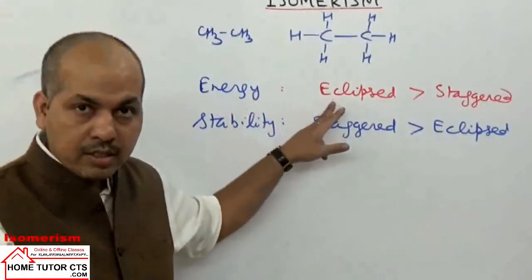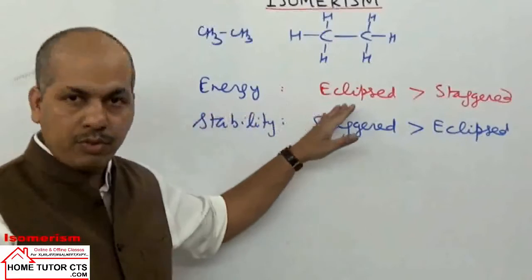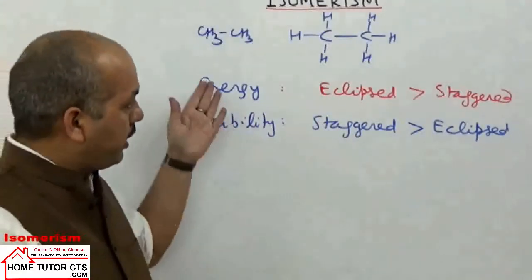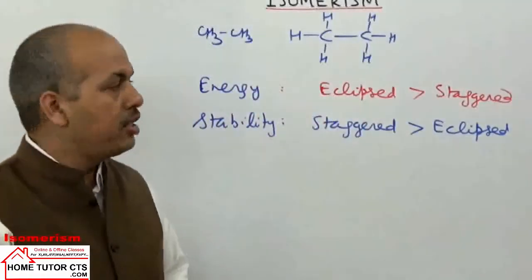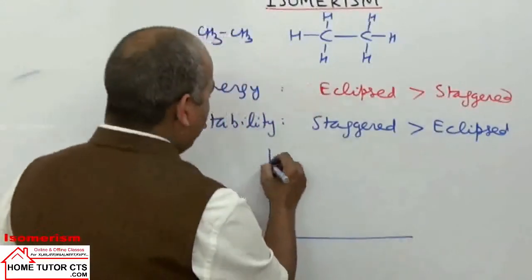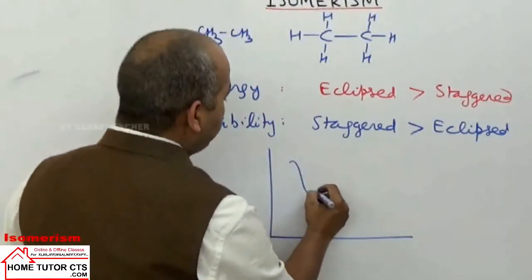I hope it is clear to you. You must be understanding this for conformation stability. So they will keep on changing from one form to the second continuously this way only. If I draw the energy diagram for this ethane, we have only two extreme cases here.